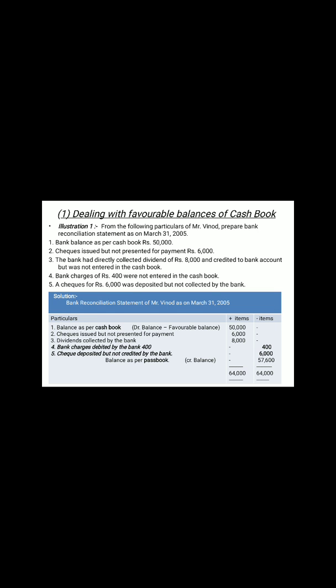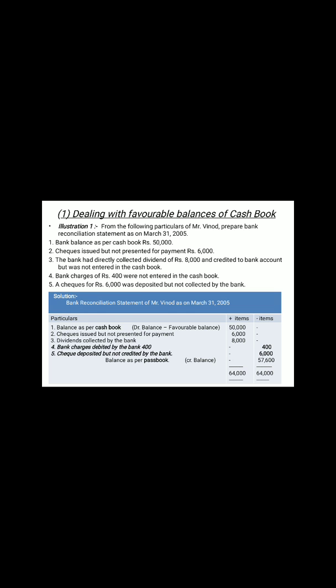And see the difference of both books now. The difference is the difference between the plus and minus items. 57,600 is coming. It means the minus items are short and the plus items are more. So what does it mean? When it is more, it means the debit balance of the cash book is more. The debit balance of the cash book is the favorable balance, so you have to see the favorable balance of the passbook. It is credit. So you write down here the credit balance as per passbook, that is 57,600, and make the totals of both sides the same. This is the technique for the favorable balances of the cash book.